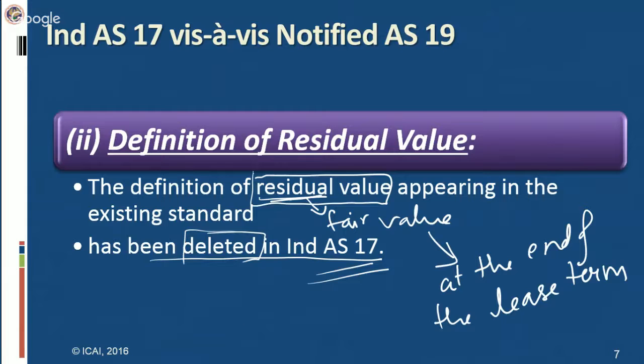So whatever definition is given in that standard or in any other standard will be referred to while considering the residual value for the purpose of Ind AS 17. So Ind AS 17 does not have the definition of residual value, though this term is used in Ind AS. However, the definition of residual value is specifically defined in the existing AS 19 or Notified AS 19.